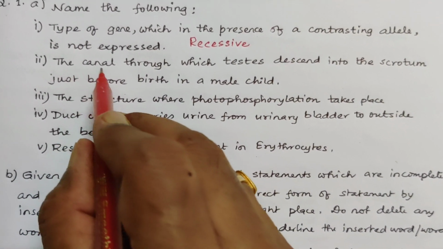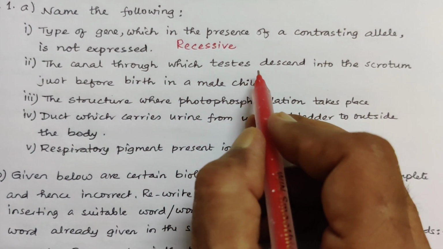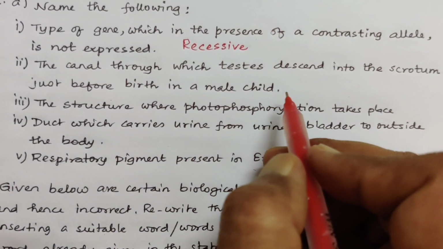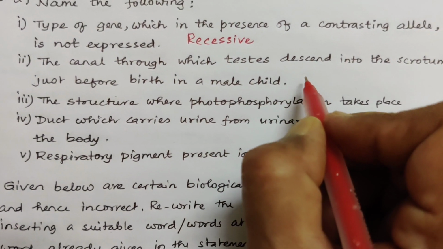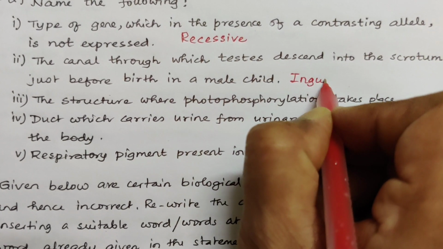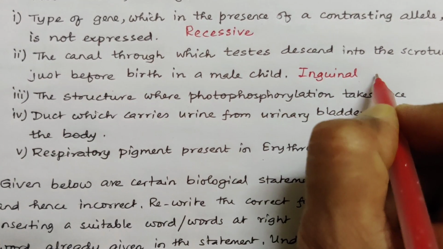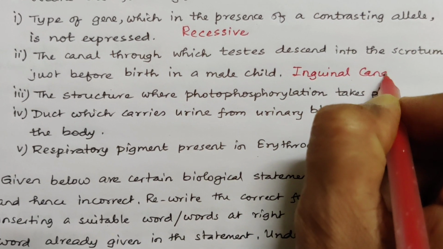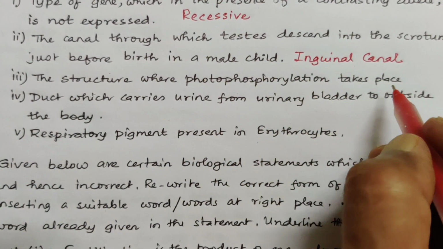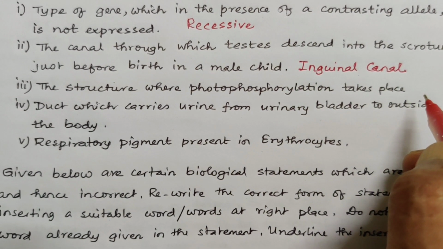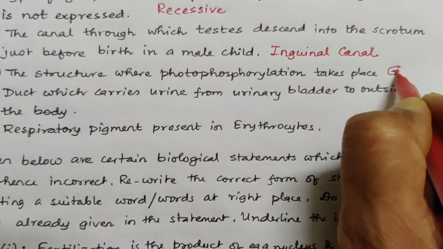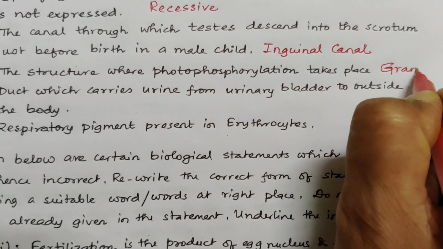Next is the canal through which testes descend into the scrotum just before the birth in a male child. It is called inguinal canal. I hope you can see properly the structure where photophosphorylation takes place. It is the grana of chloroplast. We can write only grana.